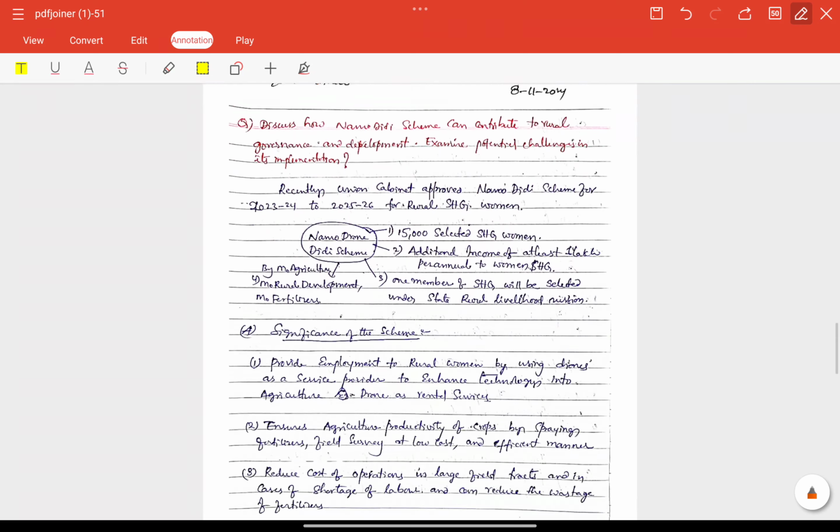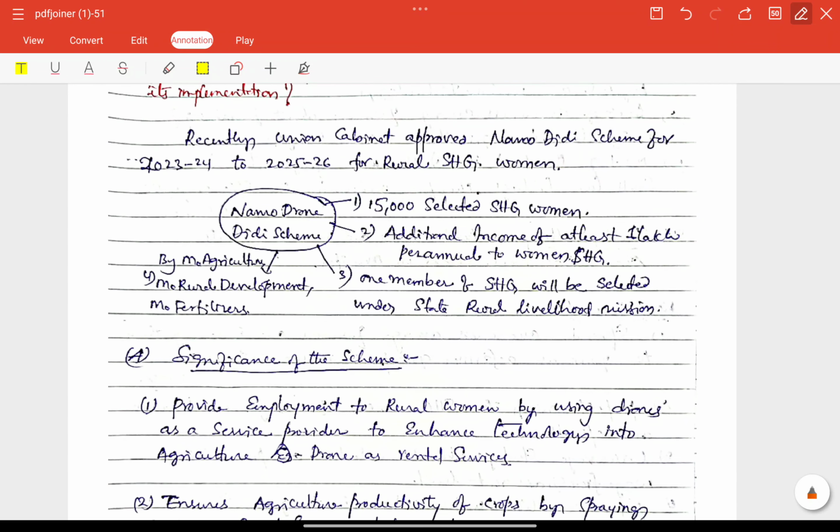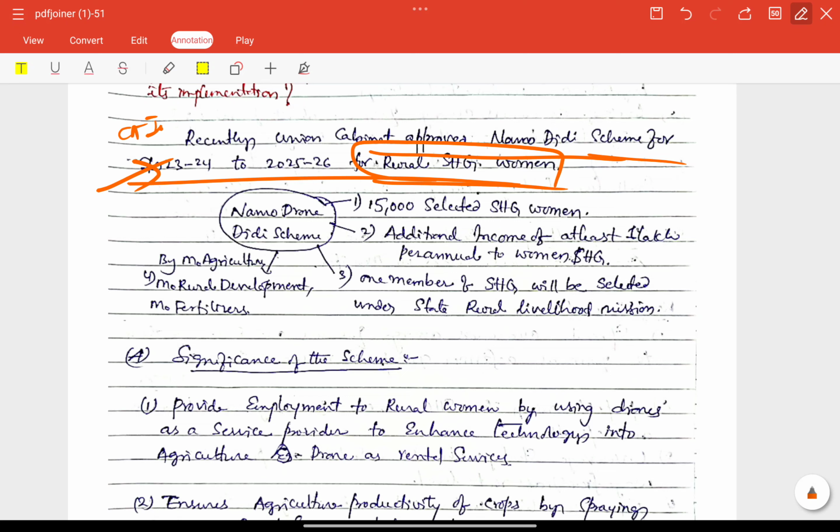So let's check today's answer written by Vidyasagar. Recently Union Cabinet approved Namo Didi scheme for 2023 to 24 for rural SHG women. Very good current affairs introduction included here. So next, Namo Drone scheme's background also included here.